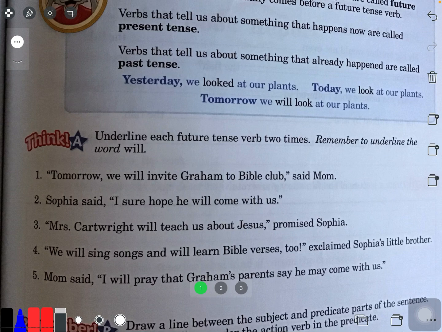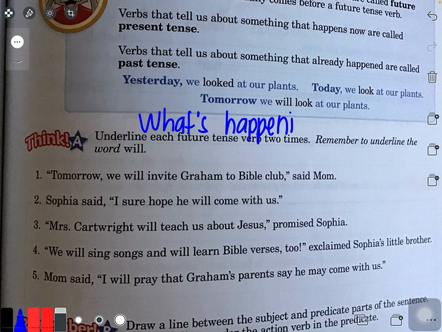So I'm going to take a look at number one. It says, tomorrow we will invite Graham to Bible club, said Mom. So what are we going to do? What's happening? Remember that question I posed to you this week? What's happening? What is happening? What is the action? All right. So what's happening here? Invite. They will invite.